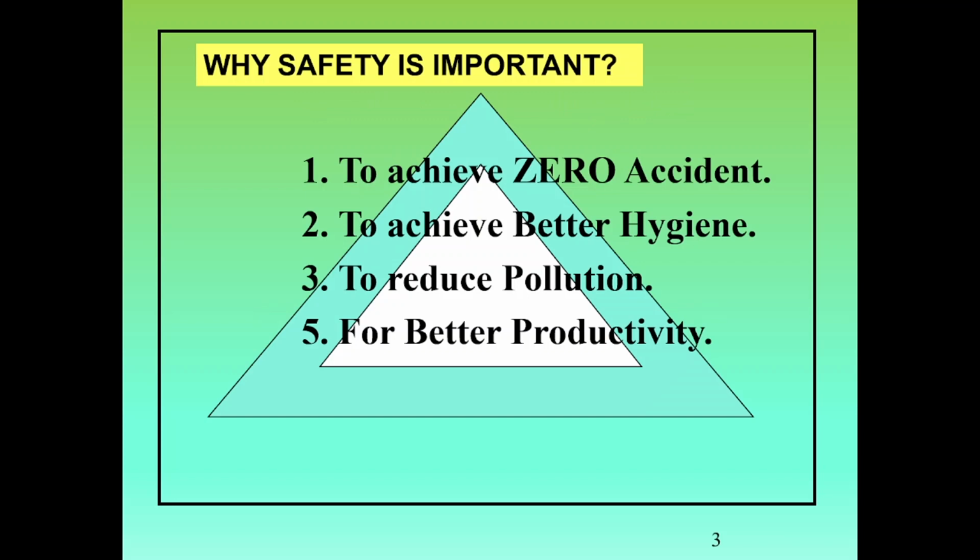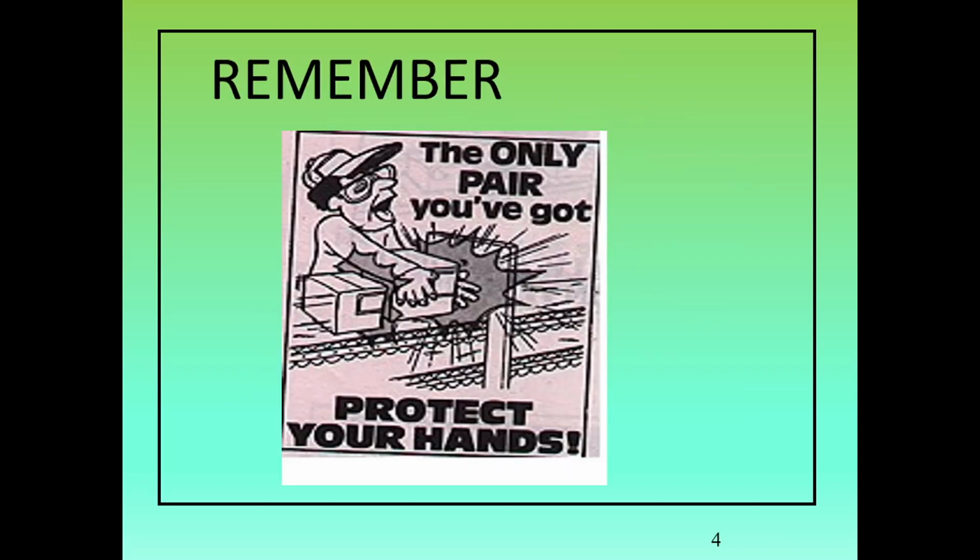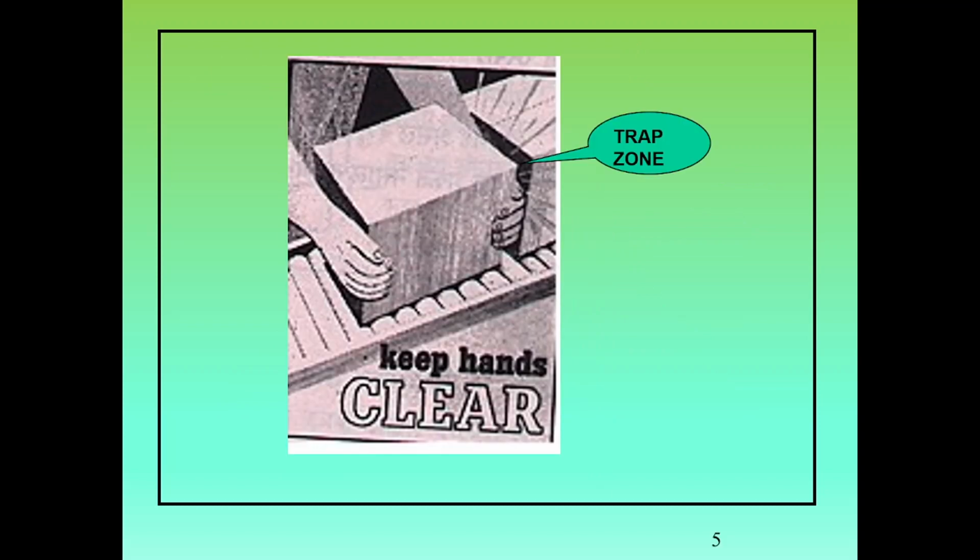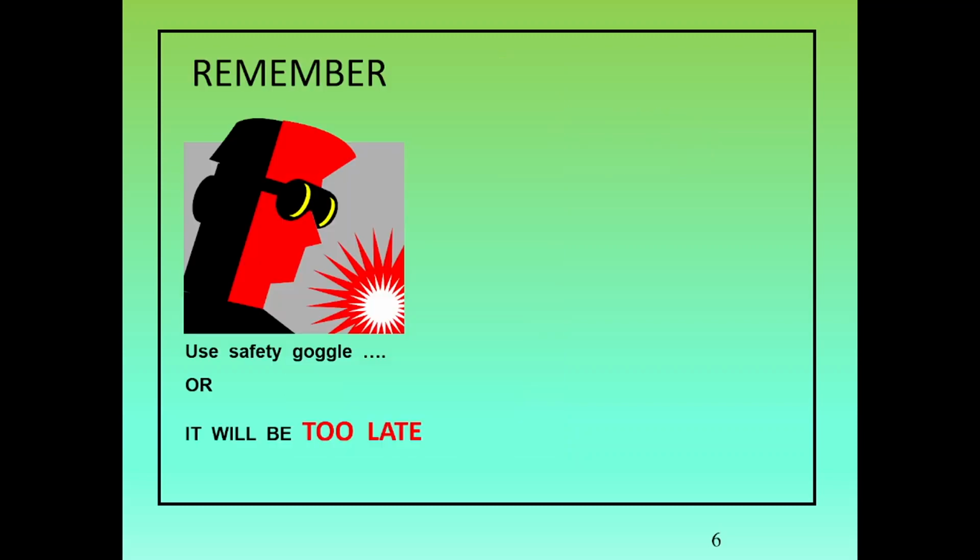Why is safety important? To achieve zero accidents, better hygiene, reduced pollution, and better productivity. Remember to protect your hands. Keep your hands clear. There are trap zones, and your hand may get injured. Remember to use safety goggles or it will be too late.